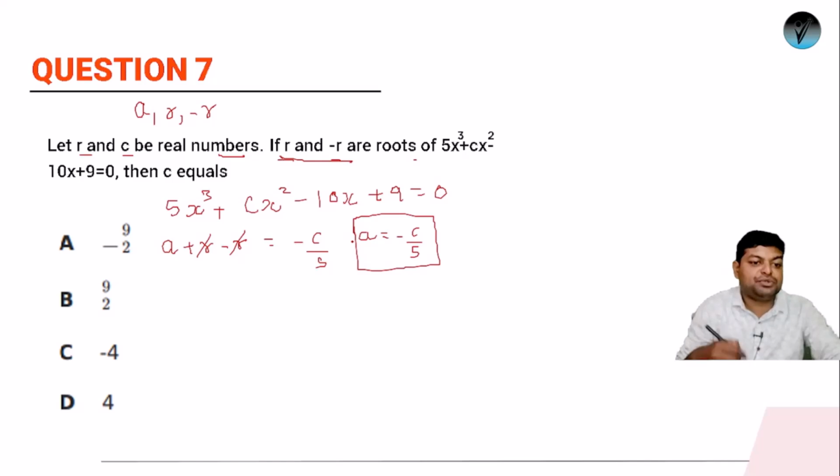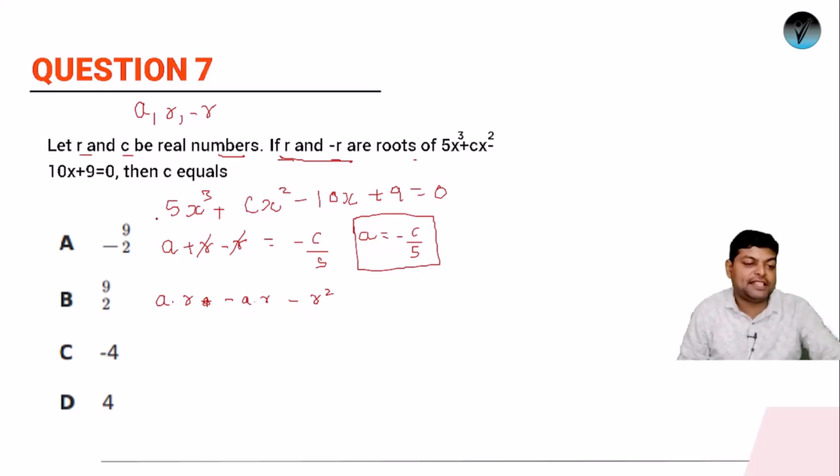Now next, use another relation. If I take the two roots together and multiply, it will be a into r plus a into minus r, and minus r square, like alpha beta plus beta gamma plus gamma alpha. So if you take two roots together, it will be c by a.